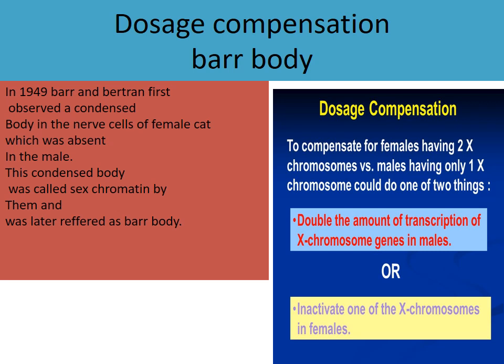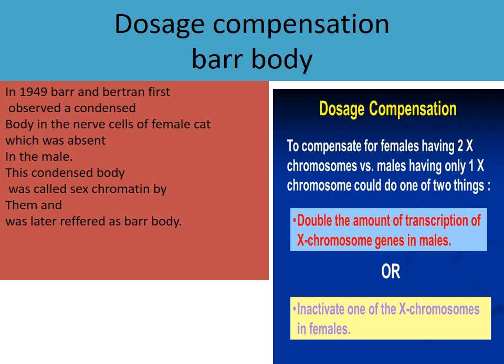Dosage compensation, Barr body. In 1949, Barr and Bertram first observed a condensed body in the nerve cells of female cats, and it was absent in the male. This condensed body is sex chromatin, and it is referred to as the Barr body.